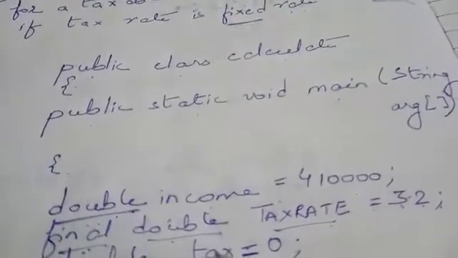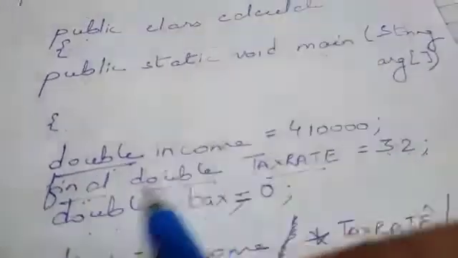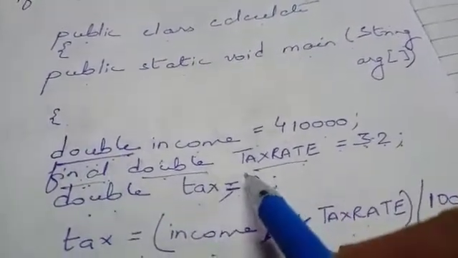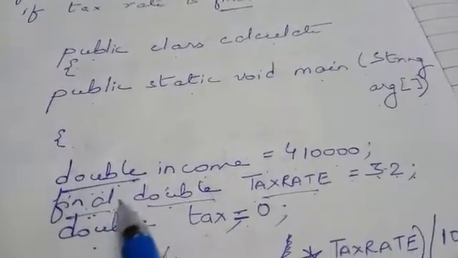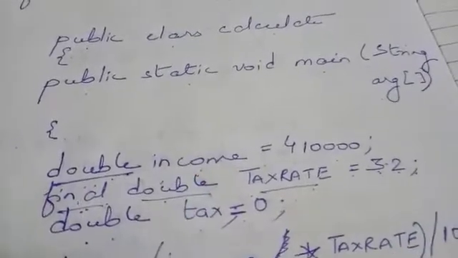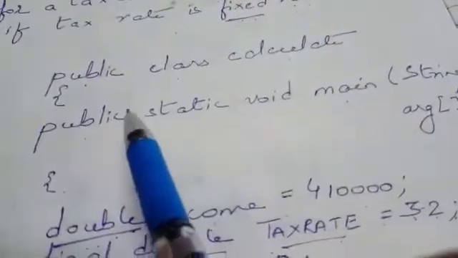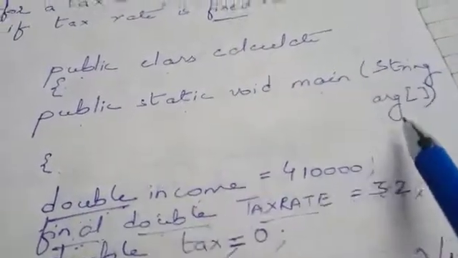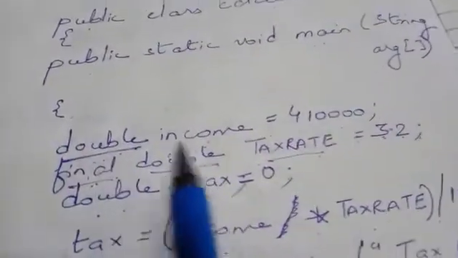So what we will do? We will write the whole program in that similar manner only, but the only difference is that we will use this final keyword before this rate, and this final keyword will make this value of rate fixed for the whole program. So public class calculate, public static void main string argument, opening brace, double income.